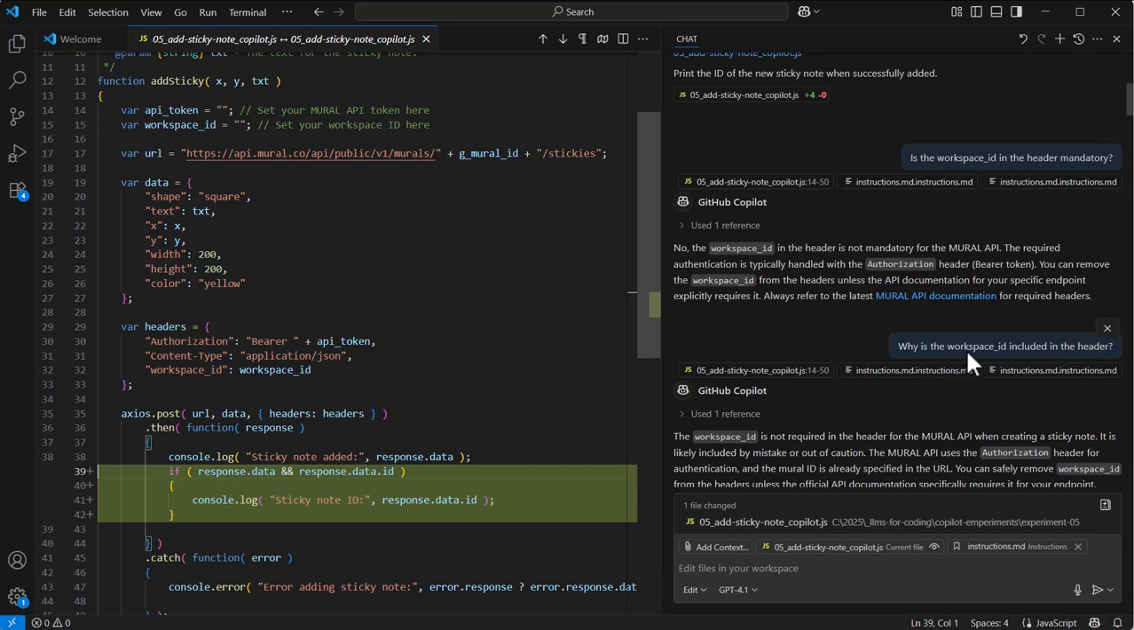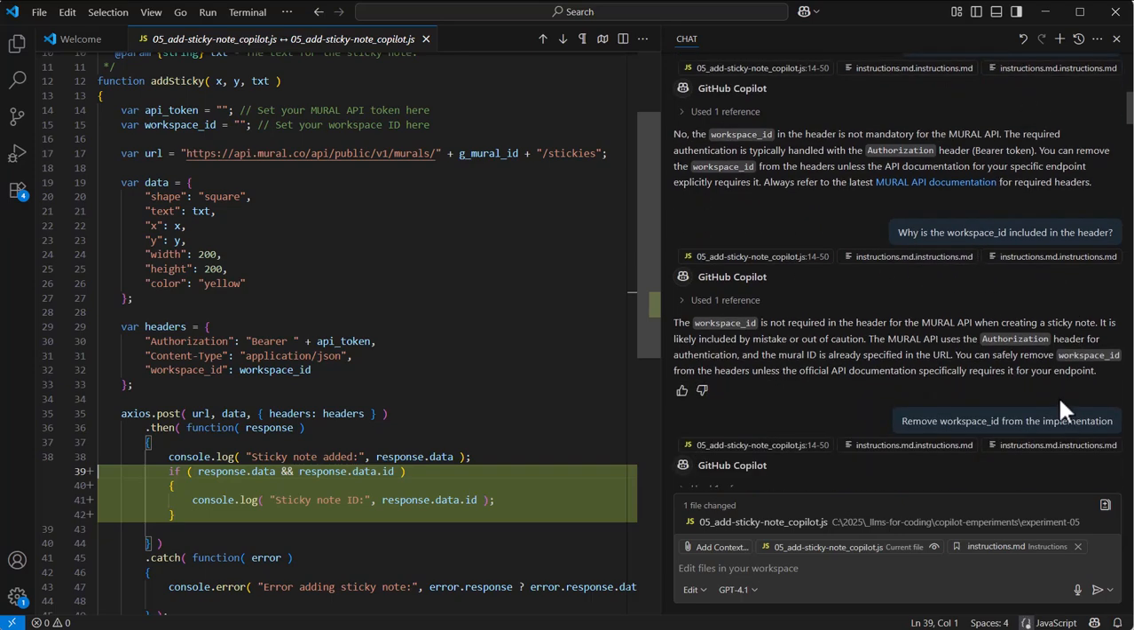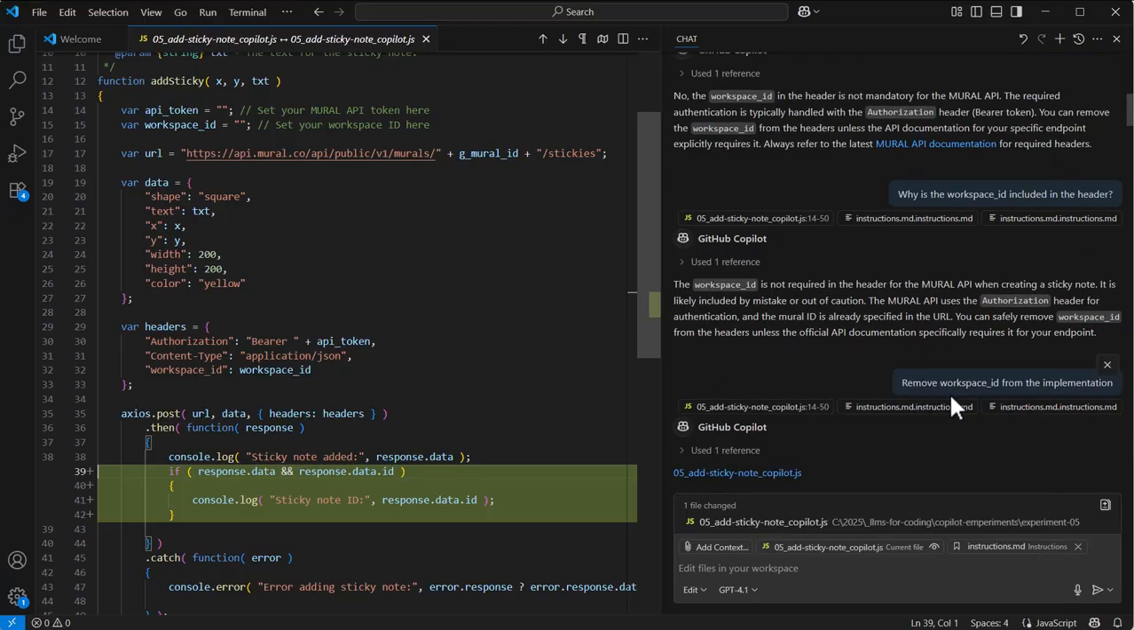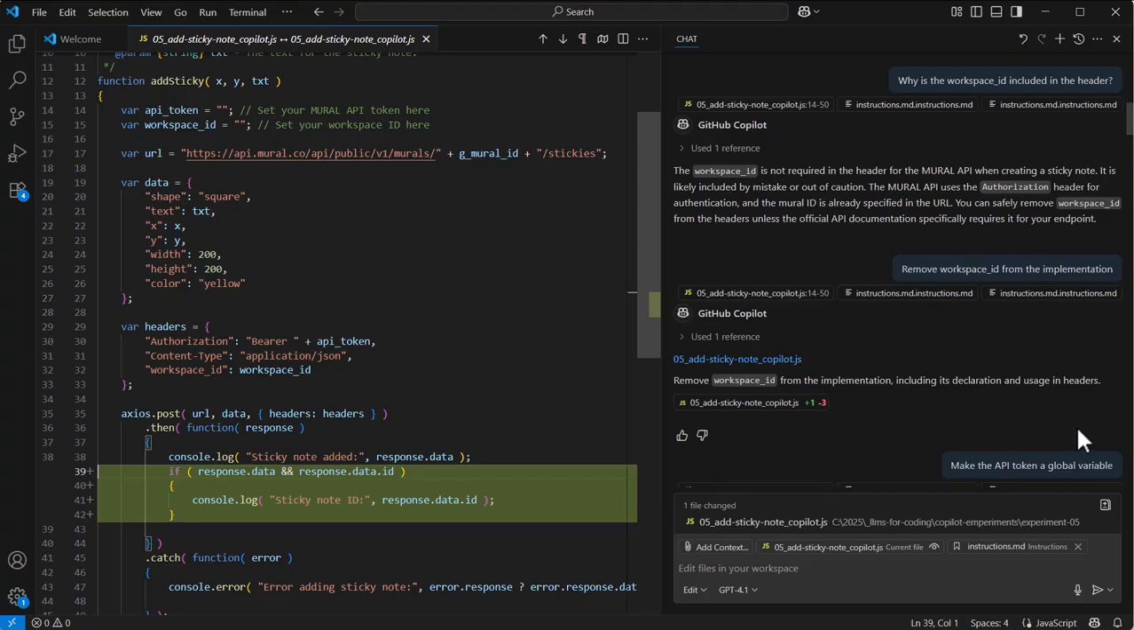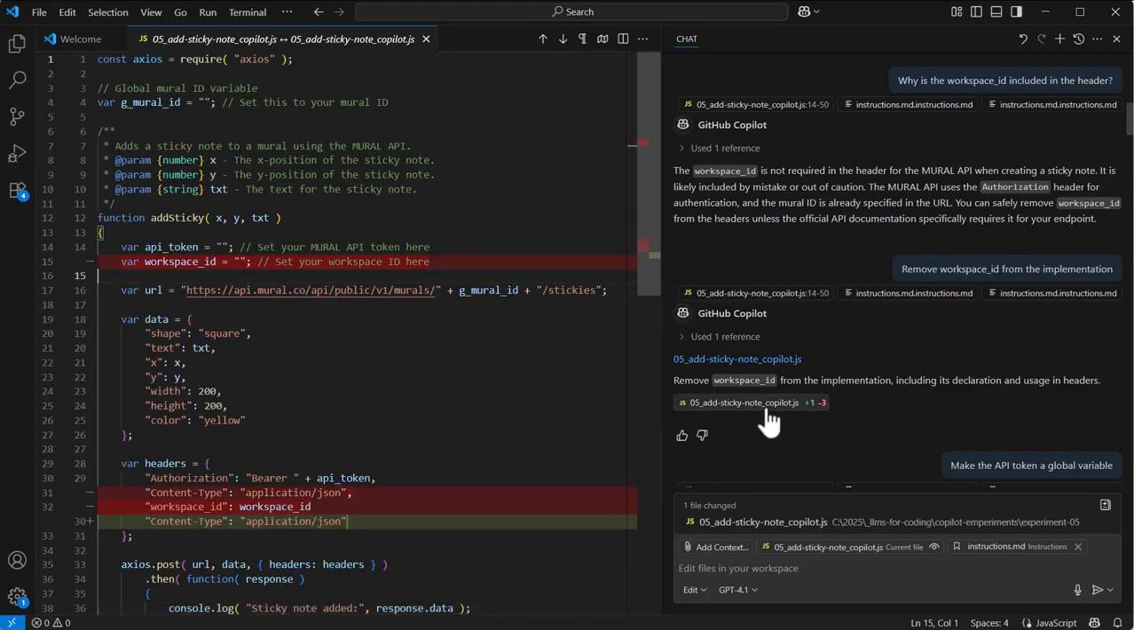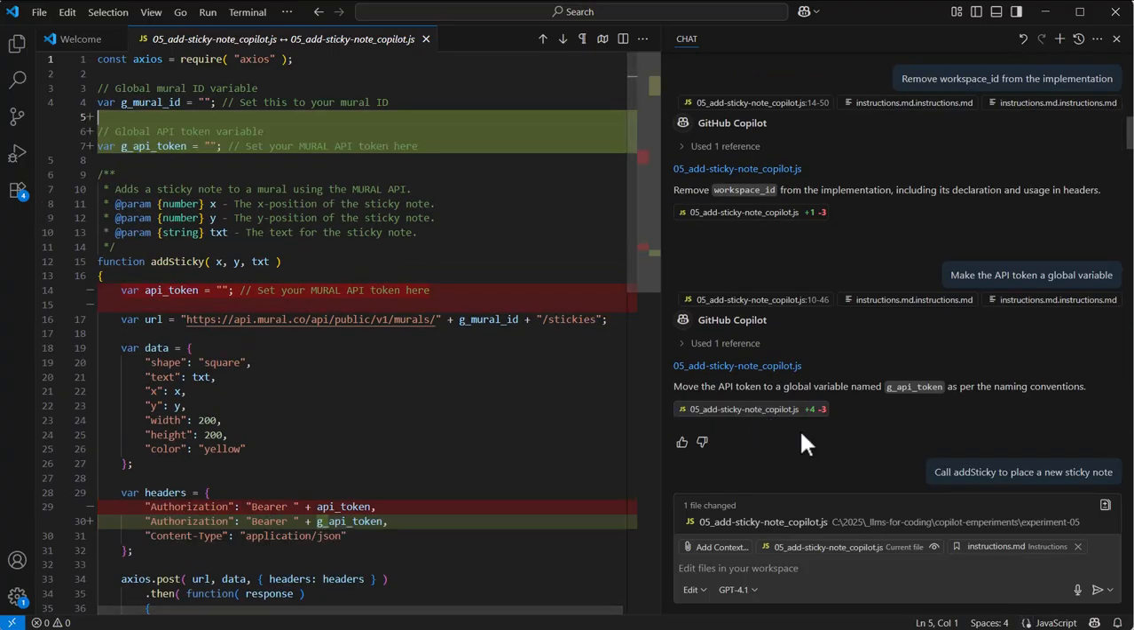Why is workspace ID included in the header? But that's still a question again. I got to type my prompt again. Remove workspace ID from the implementation. Okay, so now it did that. Workspace ID is gone. Next, I want the API token to be pulled out of the body of that function.